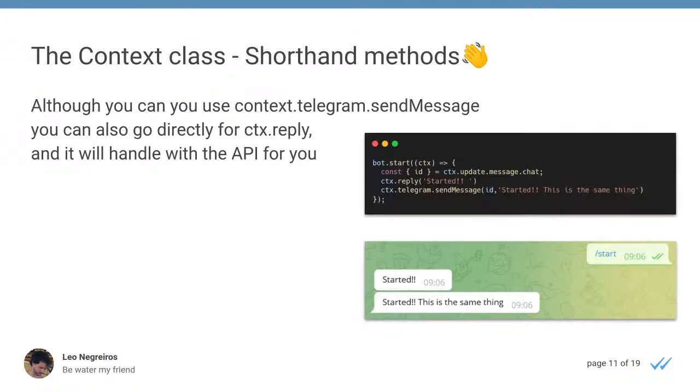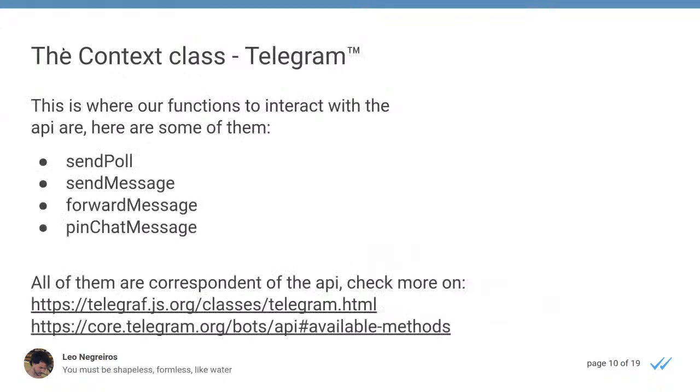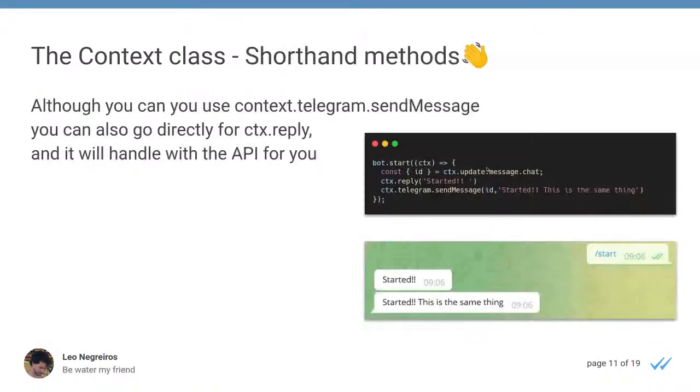And that's it. Let's see the shorthand methods. Here we have, for example, the context.telegram.sendMessage that would be using this Telegram class. But our context also provides us with shorthand methods that are useful because they already inject into the Telegram methods the data that is already on the context.